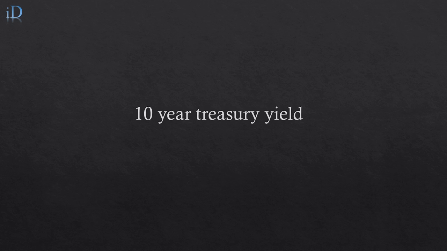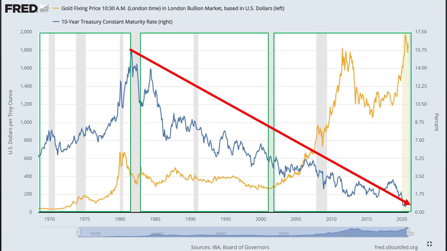Now, let's look at the 10-year Treasury yield curve corresponding to gold price. This is the 10-year bond yield curve from the Fed website. Like the Fed interest rate, the 10-year bond yield also decreased since the 1980s. As we can see in the third green box, bond yield fell below 3.5% after the financial crisis, and the gold price increased to a historical high level.